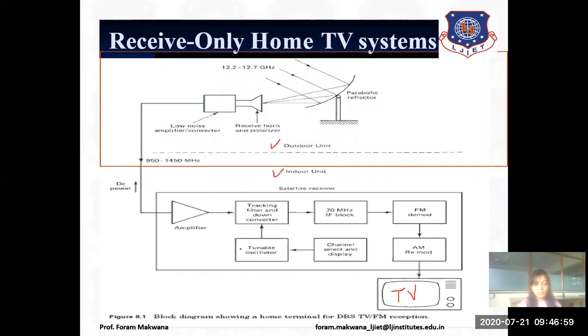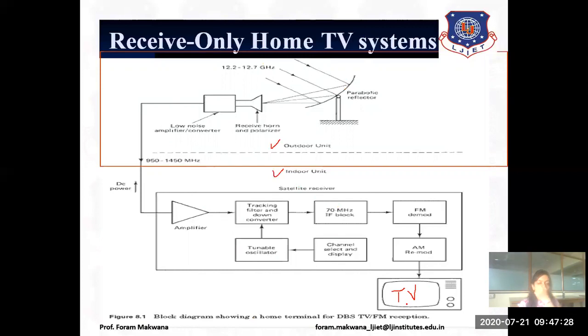Why? Because of which channel we are going to watch. For specific reception of the channel, it is done with the help of our setup box. So this is the outdoor unit, this is the indoor unit. The indoor unit consists of the receiver, or you can say setup box, and TV.